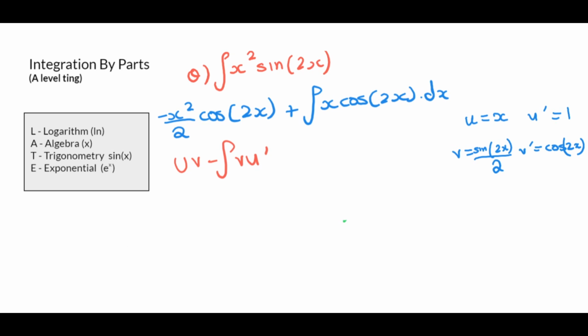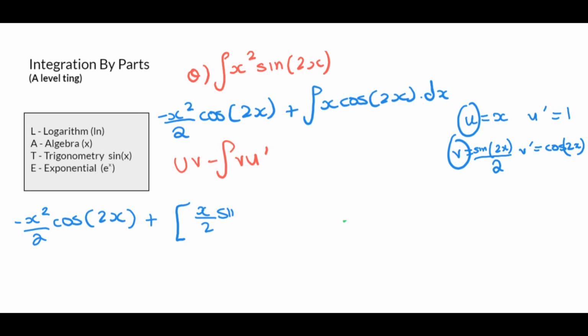So what I'm going to do is rewrite this minus x squared over 2 cos 2x, but then I'm going to use integration by parts for this bit here. So uv, which is u times v, is x over 2 sine 2x. And then minus vu dashed. So vu dashed is this times this, so minus sine 2x over 2 times 1, which is just sine 2x over 2 dx.